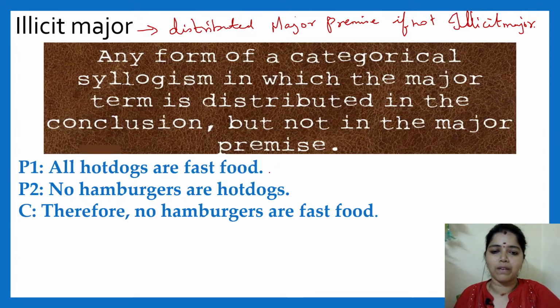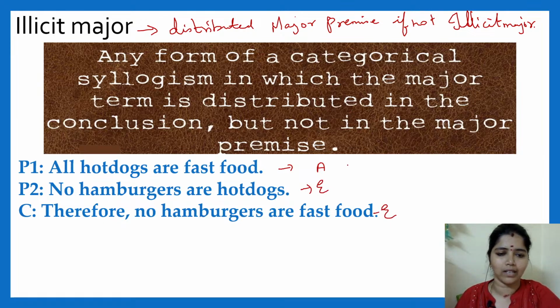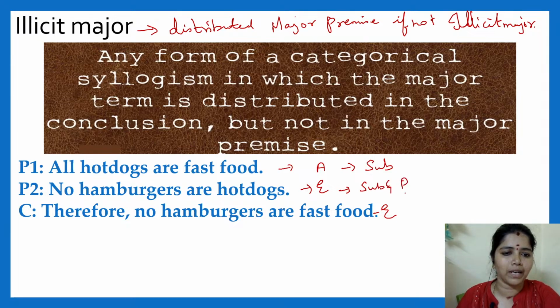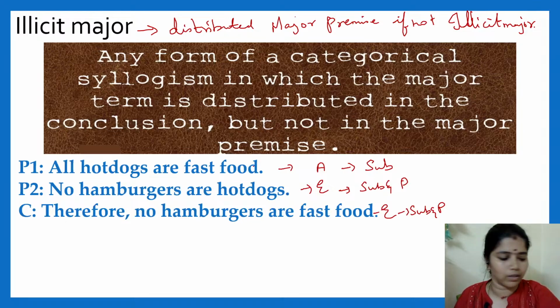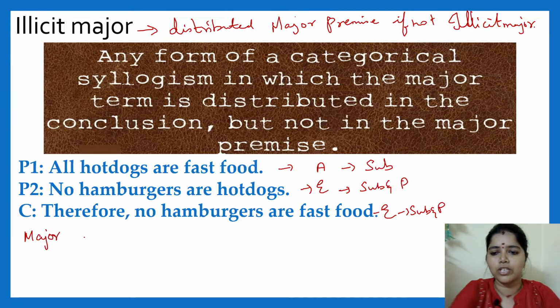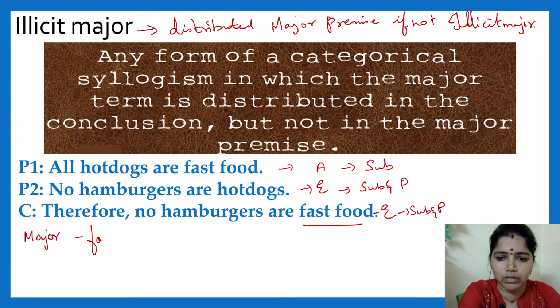See here it is P1, P2, P3. First find out A type, E type, E type. Then next we have to find out what is distributed. In A type, subject is distributed. In E type, subject and predicate are distributed. What is the major term? Come to the conclusion. Go to the predicate. Fast food.